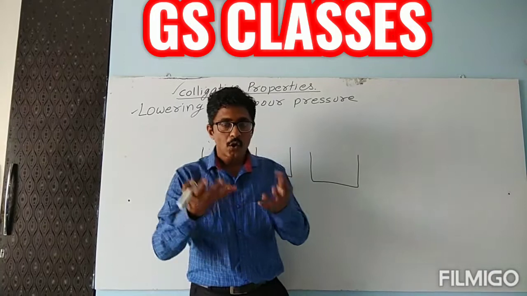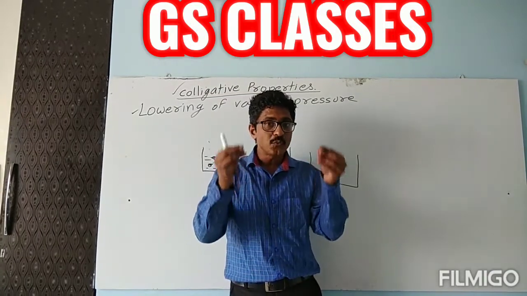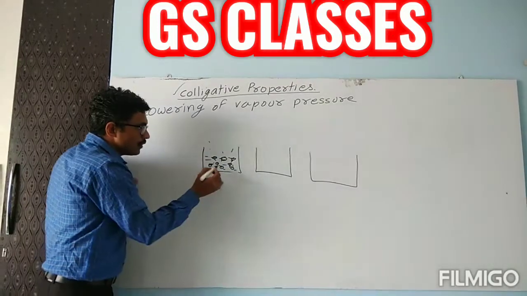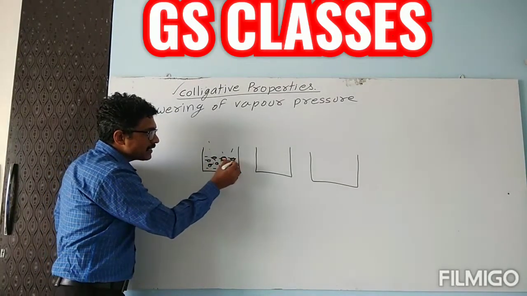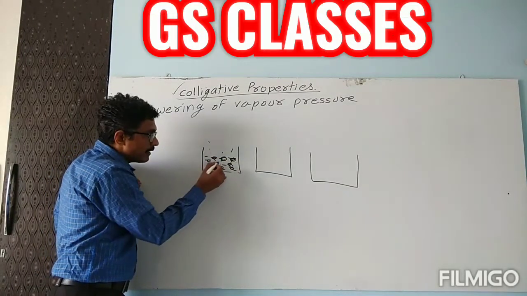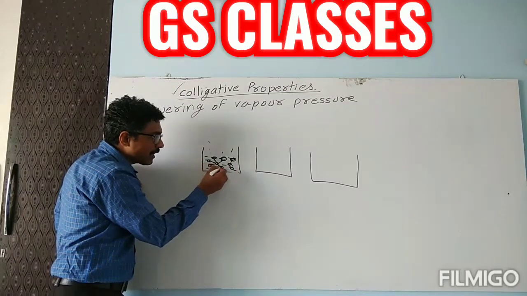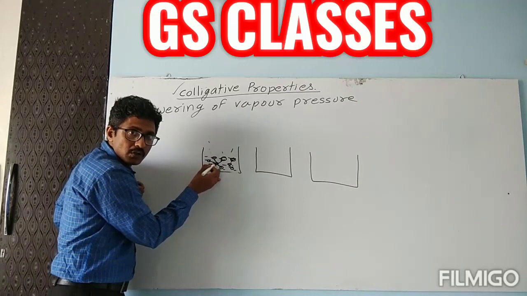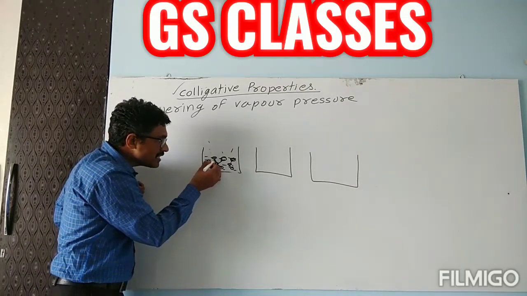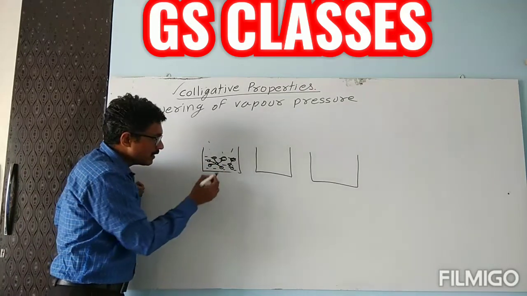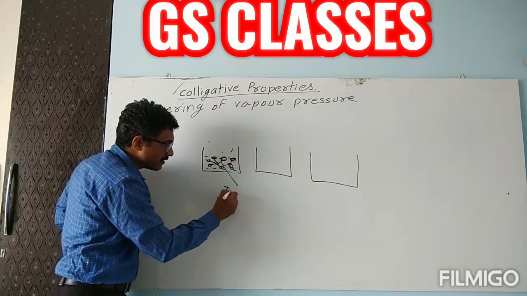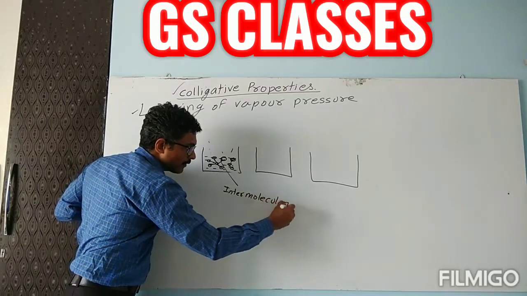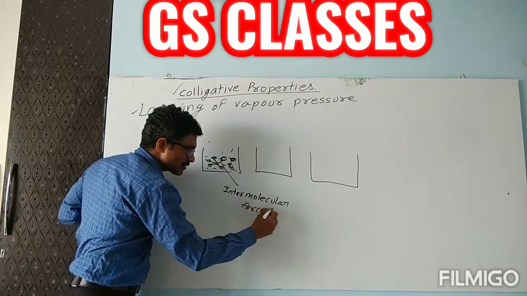A force which is acting between two molecules. Now, these molecules are present here. They are bonded to each other. And this force of attraction, which is holding these molecules together, is known as intermolecular forces.